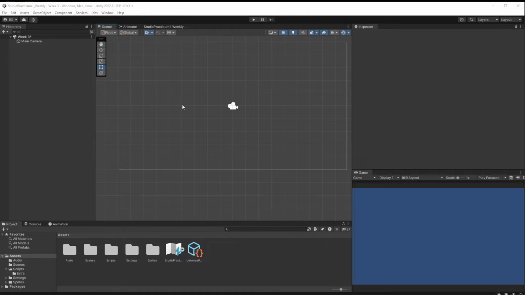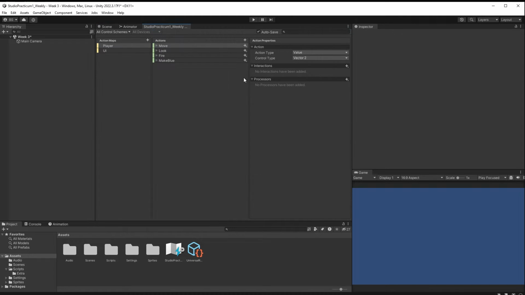We already know a couple of things. First of all, I've gotten rid of everything else, a brand new scene, like I said. The only thing I kept is our action map. We're going to use this one. This is the one that Unity provided for us, and it does the things that we want to do for now. If we take a look, we've got ourselves a move action. That move action is associated with the left thumbstick. Awesome. That's how we're going to move. The look action is associated with the right thumbstick, and that is going to be how we aim. So let's do one thing at a time.